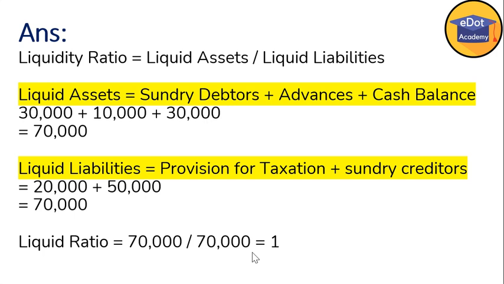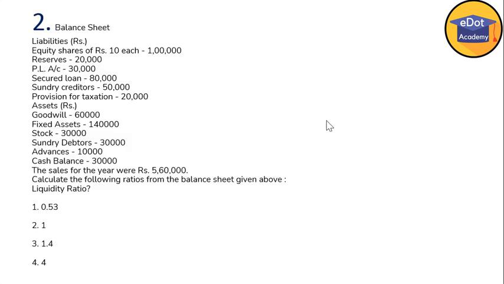So this is the formula for liquid assets and liquid liabilities. Liquid assets and liquid liabilities are those assets and liabilities which are realizable in a current financial year. So sundry debtors, advances, and cash balances. You can see here sundry debtors, advances, and cash balance 30, 30, and plus 10. So 70,000.